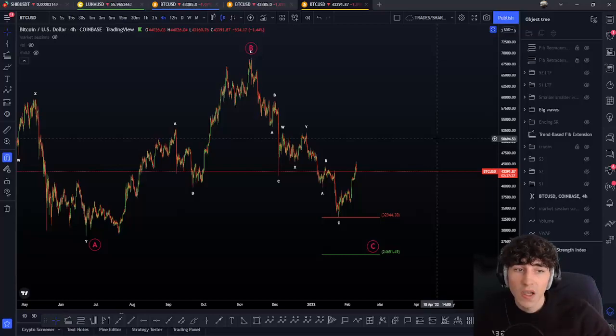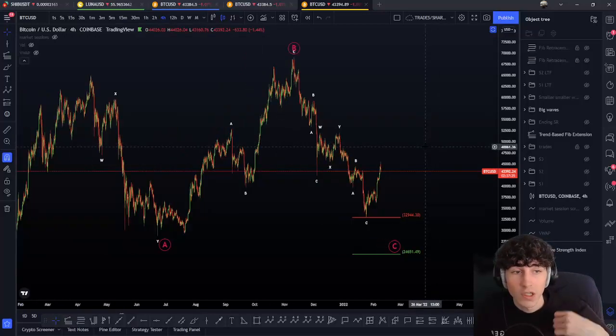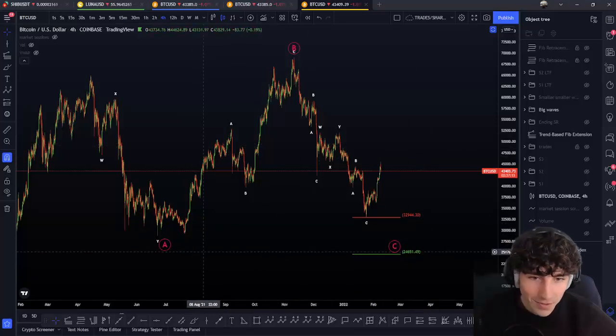That's important. And yeah, now we are ready and waiting for the scenario to be confirmed. What a nice plan. We know in what we are if we push higher. We know in what we are if we're going to go more down. That's a really nice plan, to be honest with you.